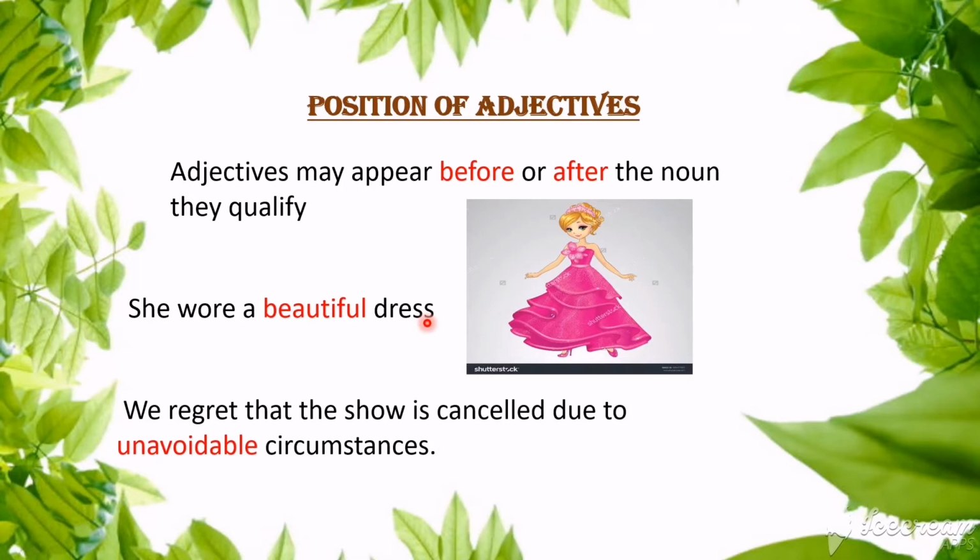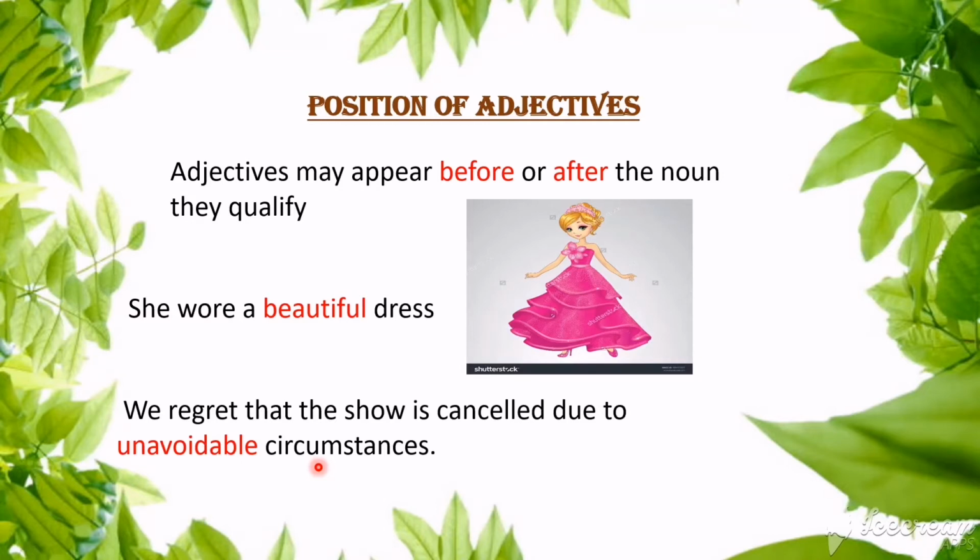We regret that the show is cancelled due to unavoidable circumstances. This sentence is given in your textbook. So here you can see, we regret that the show is cancelled due to unavoidable circumstances. Circumstances is a noun. Do you know what kind of noun circumstance is? You have learned about kinds of nouns in your previous chapter. You remember that, children? Then tell me now, think about it. What kind of noun is circumstance?